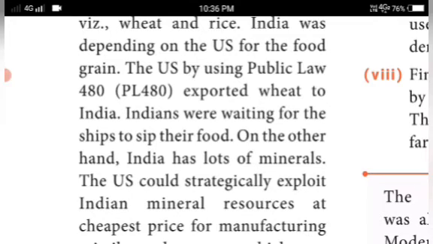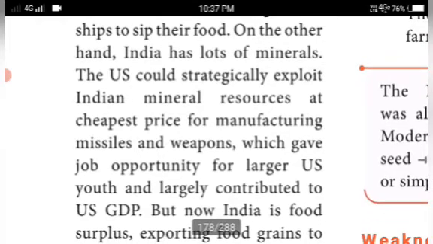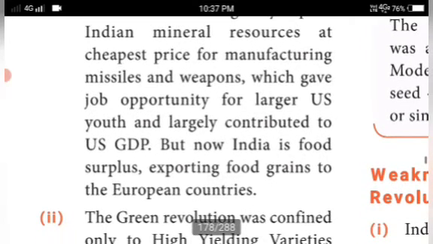On the other hand, India has a lot of minerals. The US could strategically exploit Indian mineral resources at the cheapest price for manufacturing missiles and weapons. They used our resources for manufacturing missiles and weapons, which gave job opportunities to large numbers of US youth and largely contributed to US GDP.